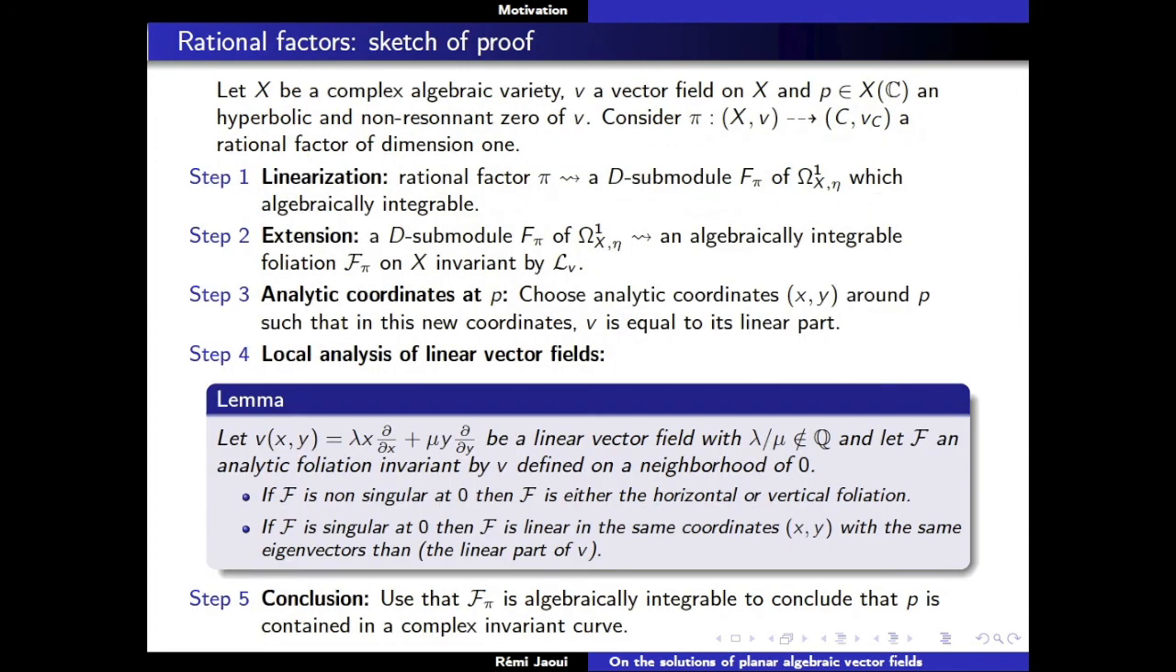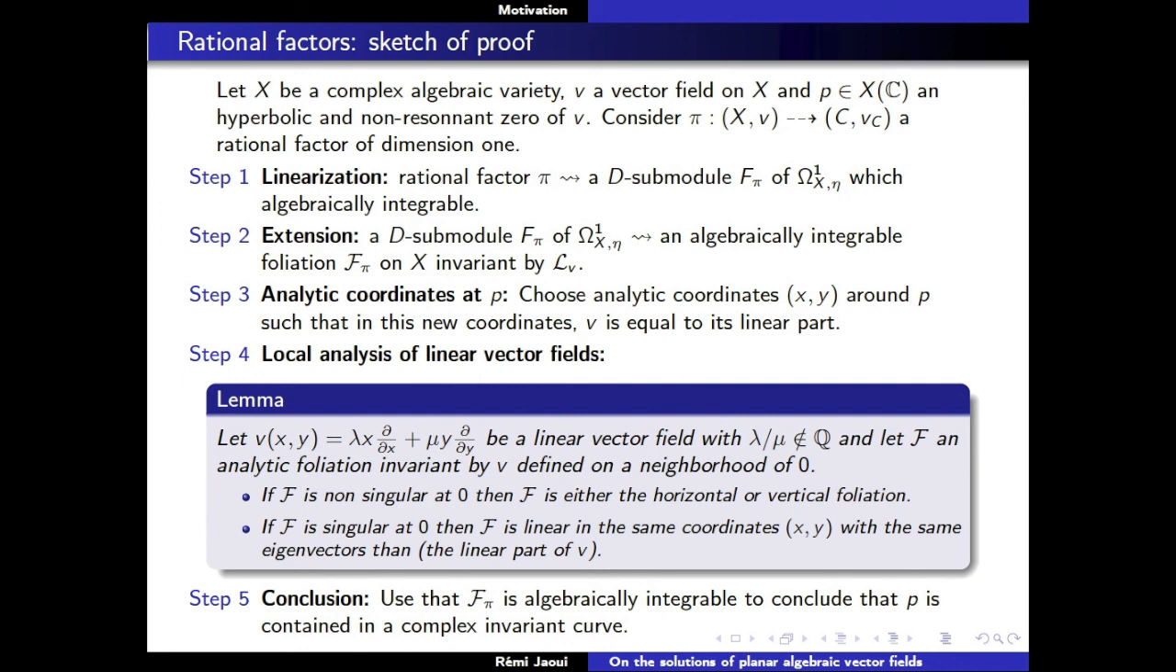So how does the proof go? The proof goes like that. First, for rational factors, you start with a complex algebraic variety. You have a vector field on X, and you assume that you have a hyperbolic and non-resonant zero. So what you do is you consider a rational factor of dimension 1 of your differential equation XV, and you start by linearizing at the generic point, what I explained before.